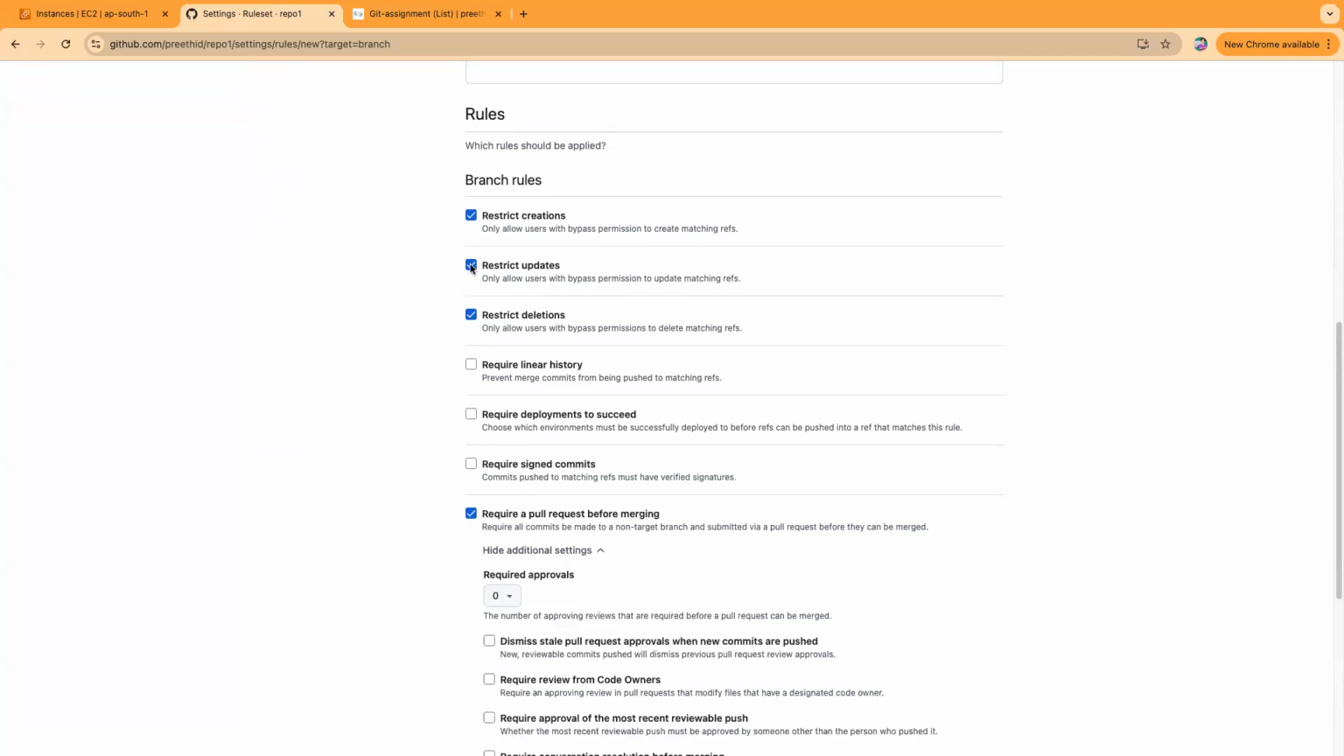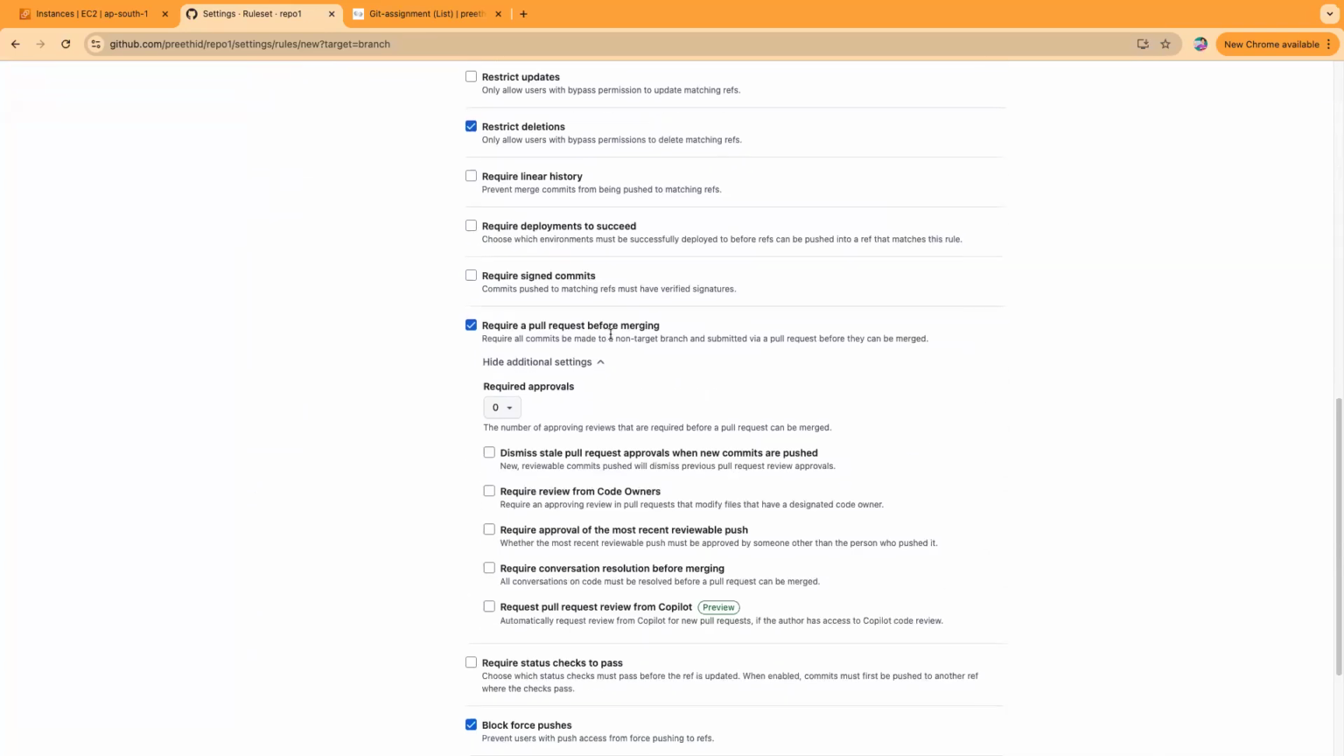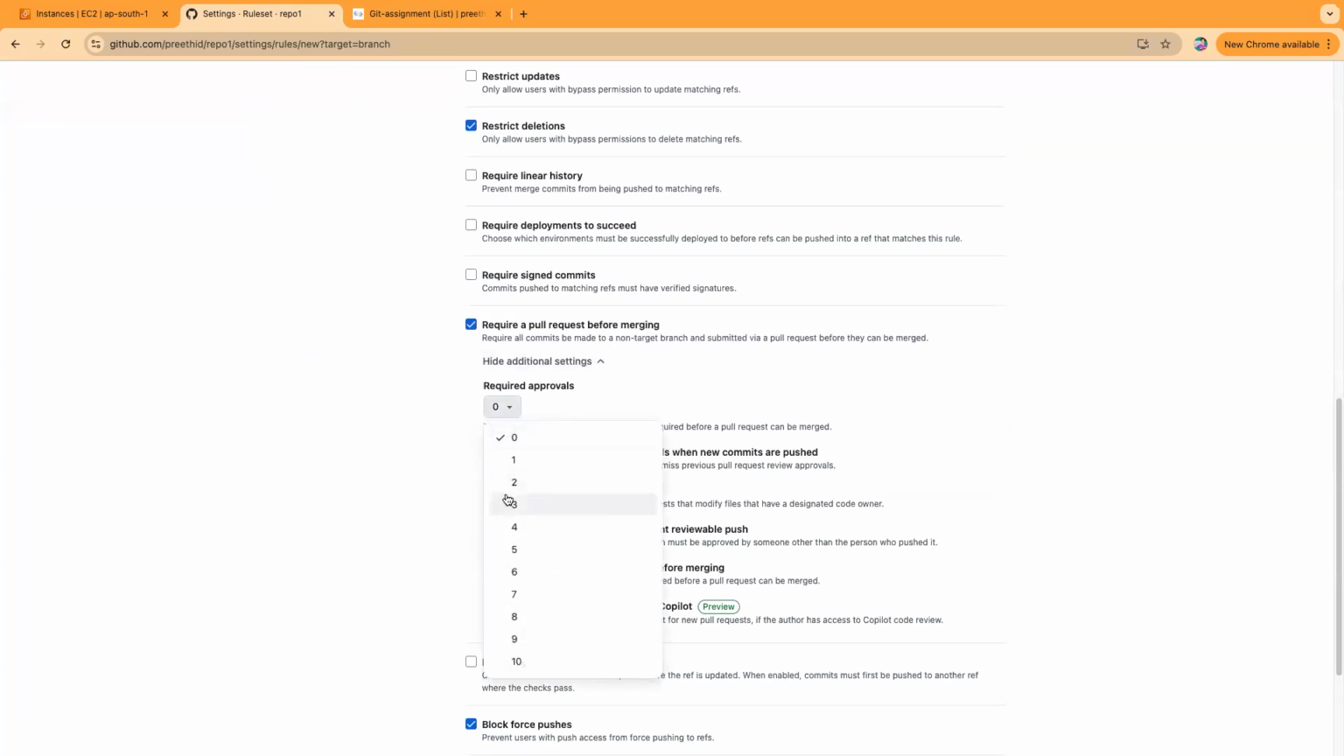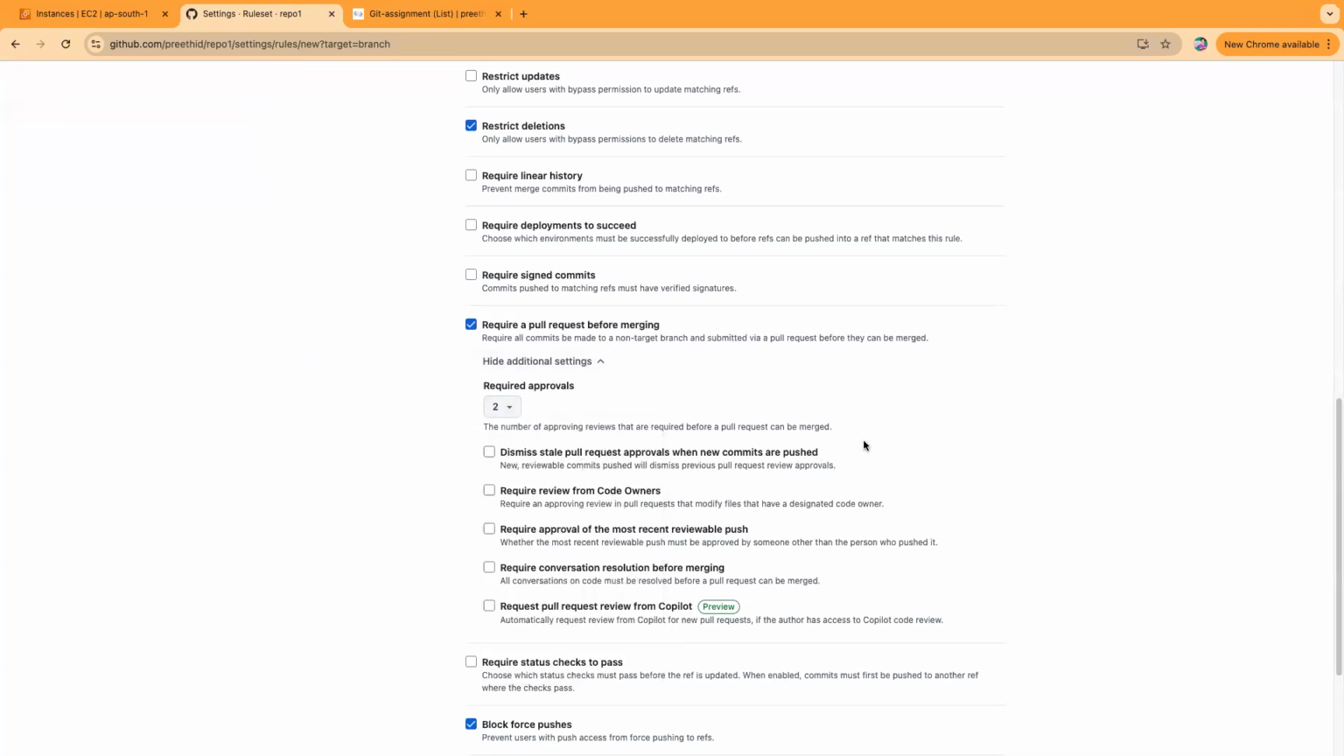This one requires a pull request before merging. Bypass can be there. So the number of approvals, 2 people, means it should get approval from 2 before it's merged. Require review from code owners or whoever made the code. So you can choose how you want it to be.